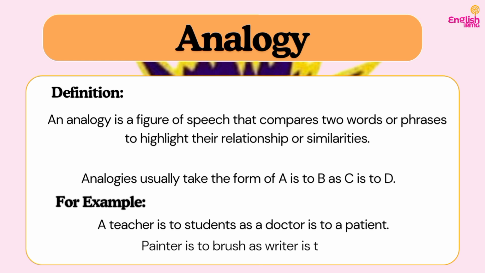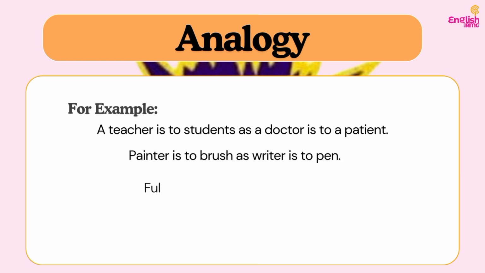Do you understand? Another example is: painter is to brush as writer is to what? Pen. This is a form of tool analogy, telling us that just as painters use a brush, writers also use what? Pen. Do you understand? So when we make an analogy, it helps us to give better clarification about whatever it is that we are saying, and it helps the person we are saying it to have a better understanding of what we have said. Don't worry, we are still going to show you how these relate to your synonym and antonym questions. So let's consider another example.